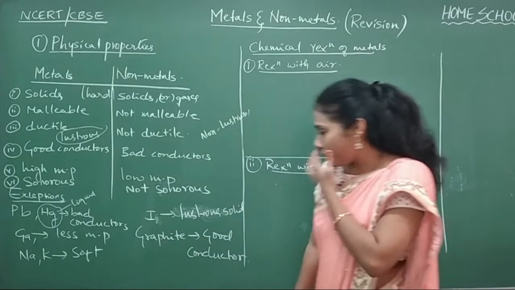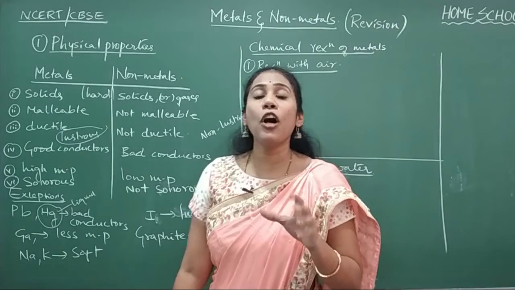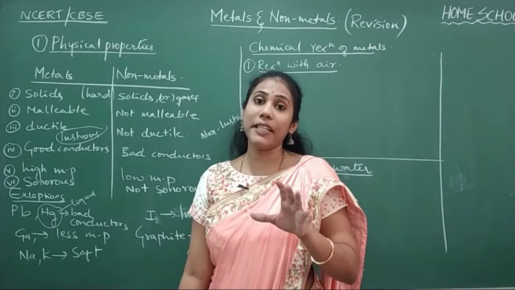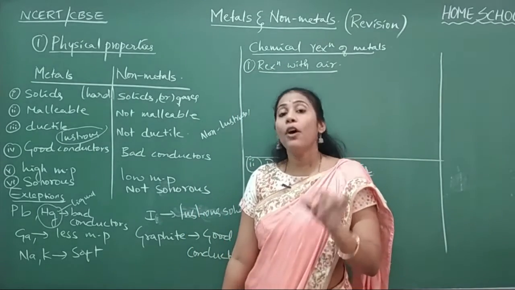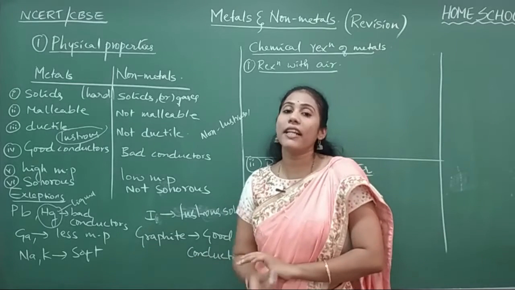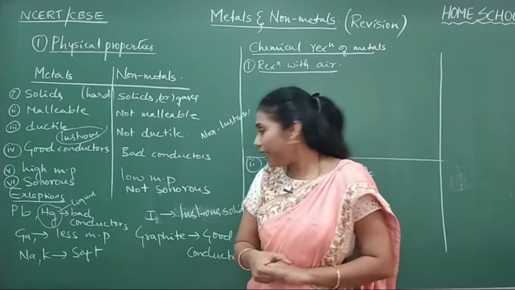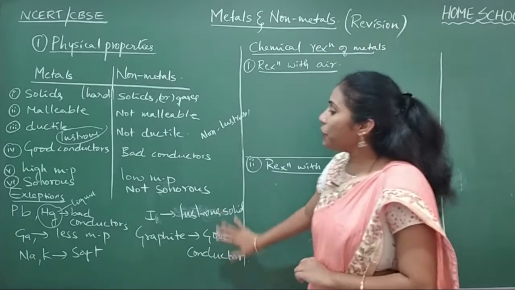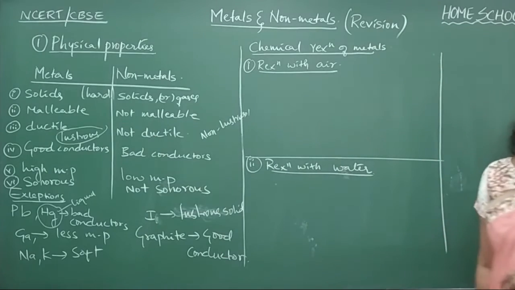And coming to graphite, it is one of the allotropic forms of carbon. Carbon has mainly two allotropic forms, diamond and graphite, where graphite can act as a good conductor of electricity because it has free electrons in it. Okay, so these are the exceptions you have to remember under metals as well as non-metals.